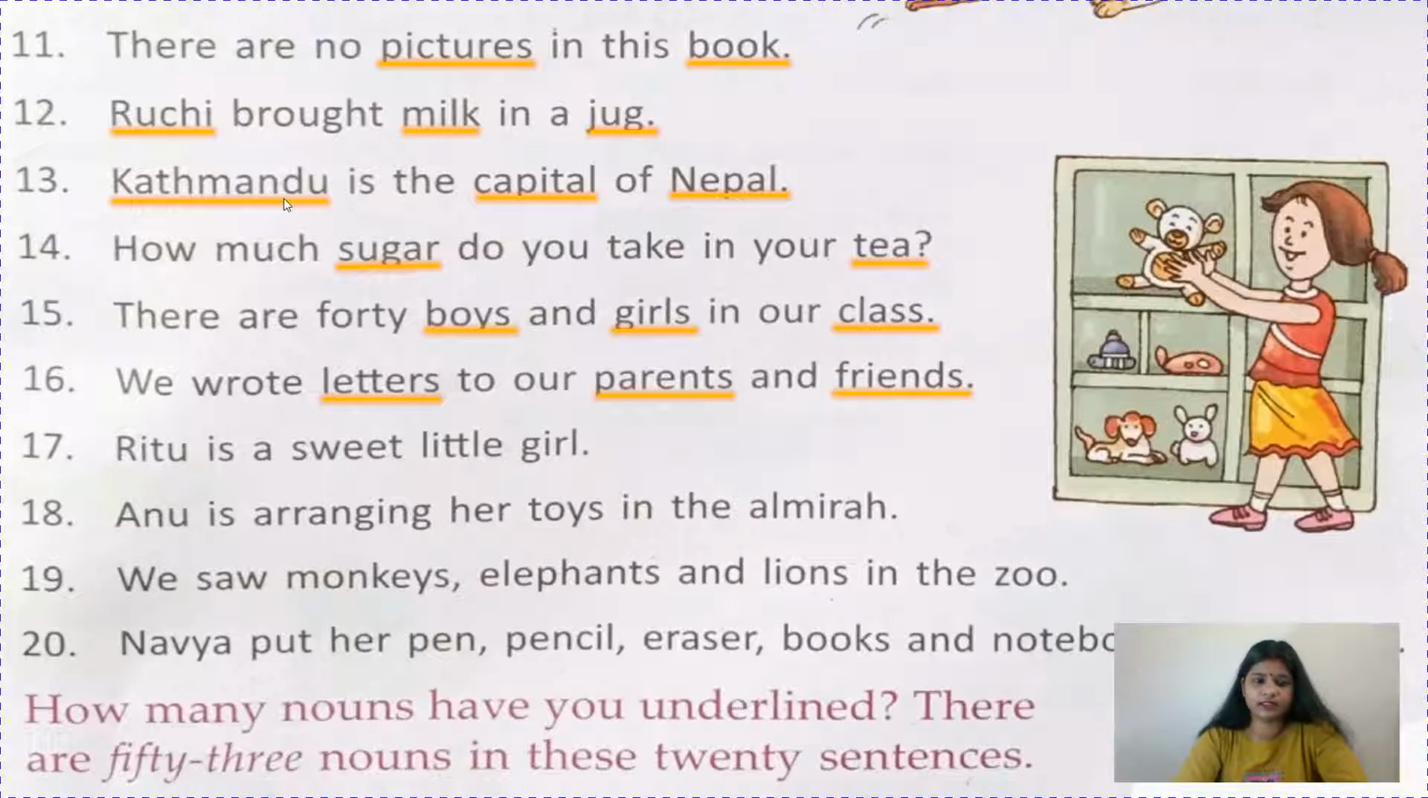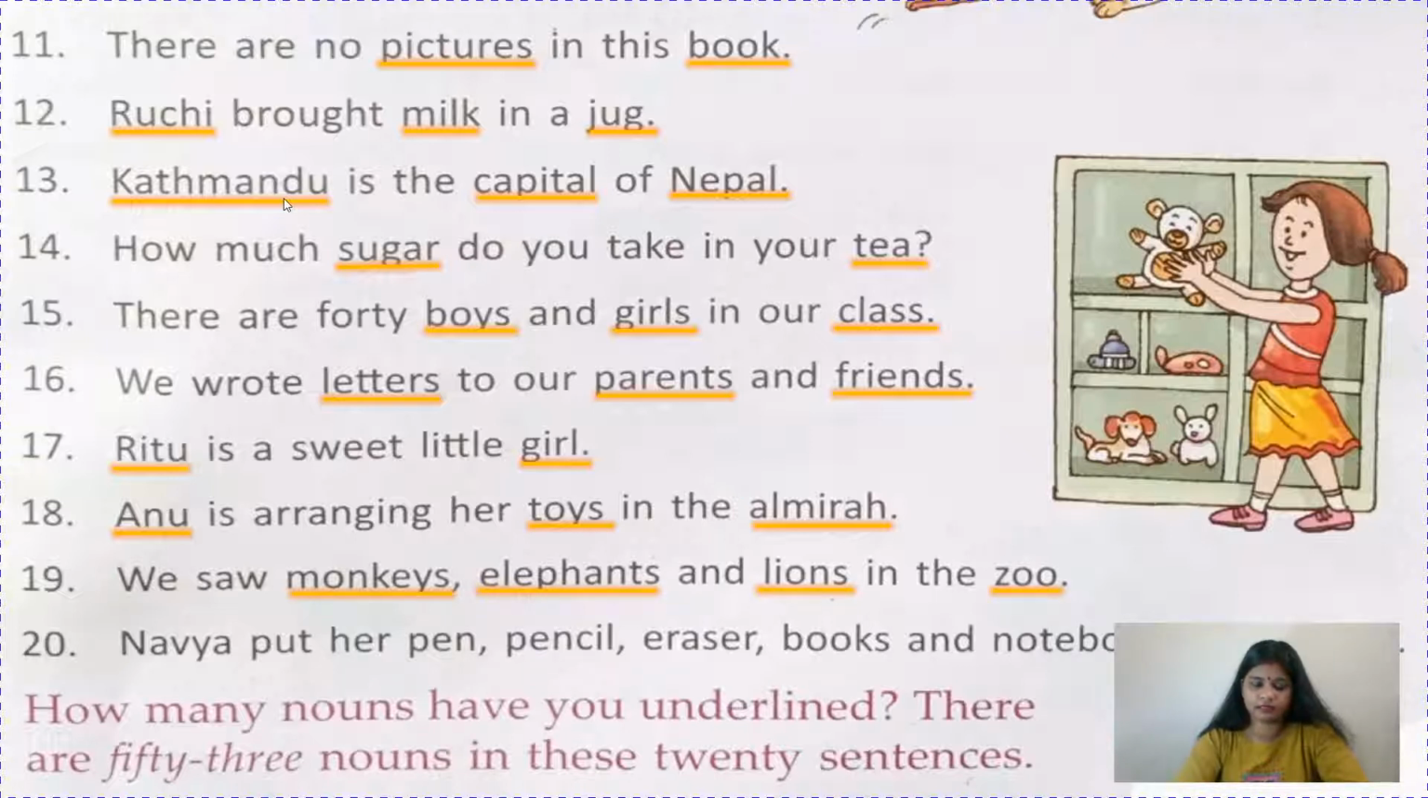Ritu is a sweet little girl. So children, again here Ritu and girl, they are names of persons. Anu is arranging her toys in the almirah. So Anu is the name of a girl, toy is the name of a thing, and almirah is also a thing. So they are nouns. We saw monkeys, elephants and lions in the zoo.